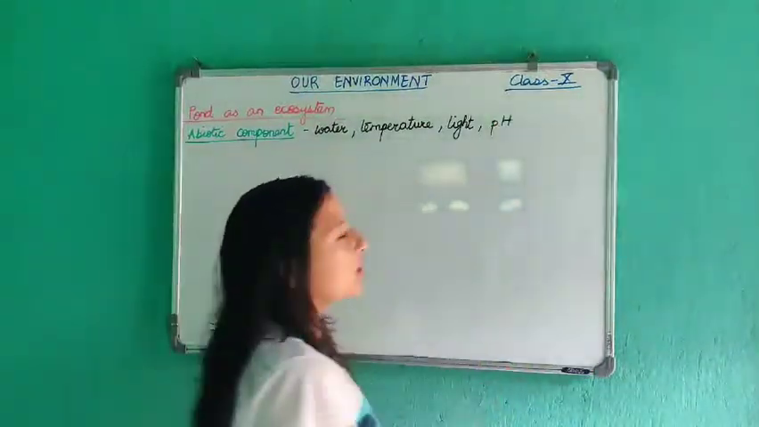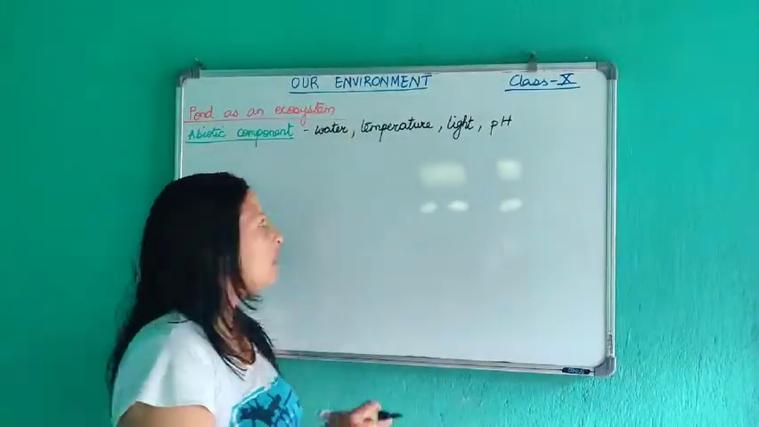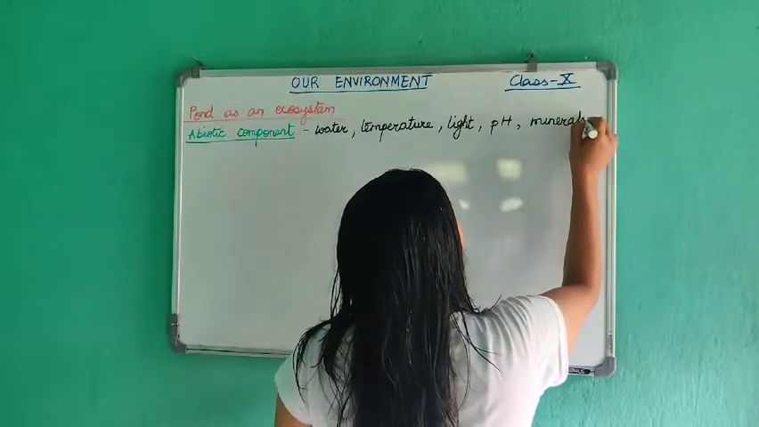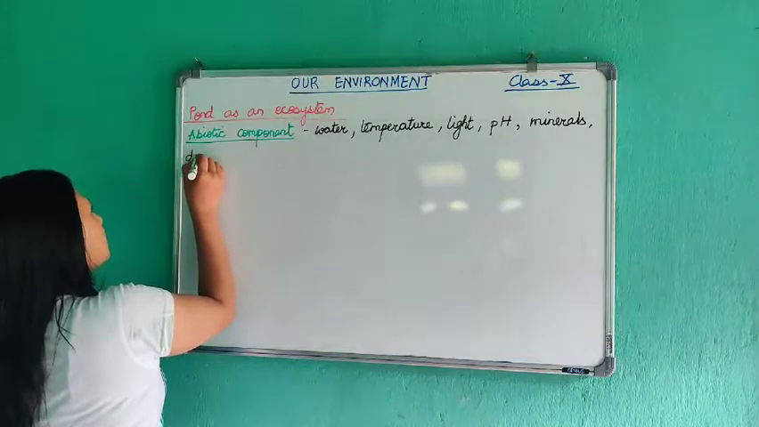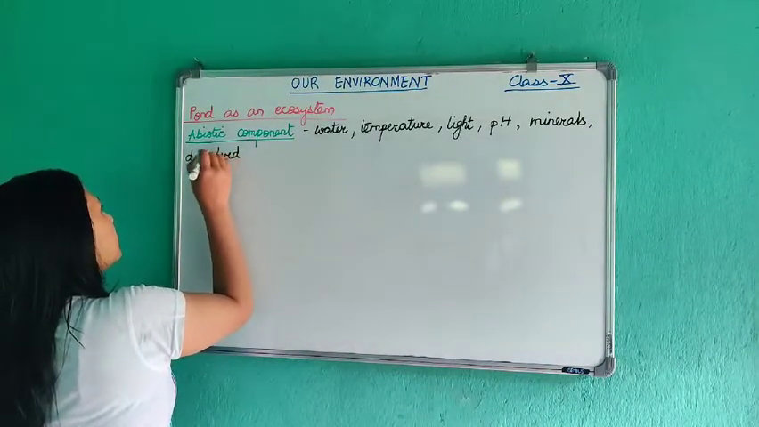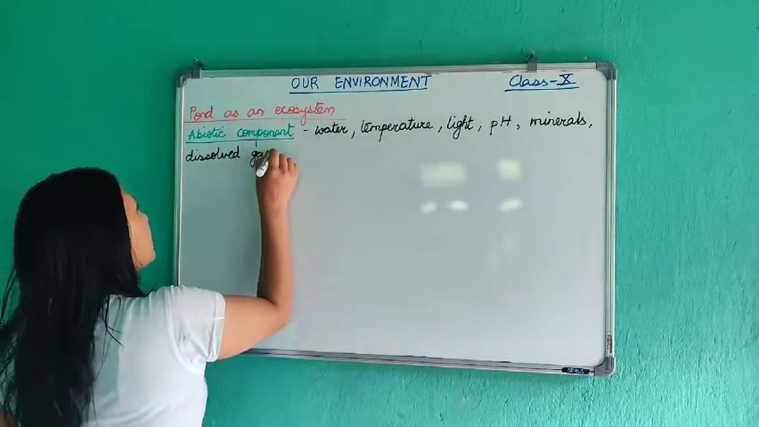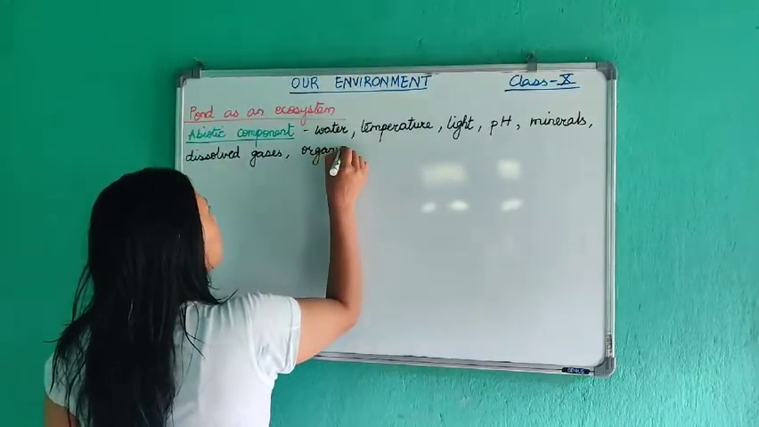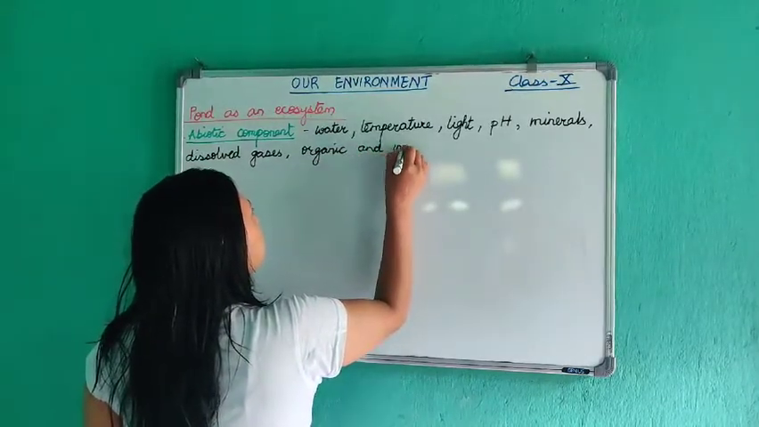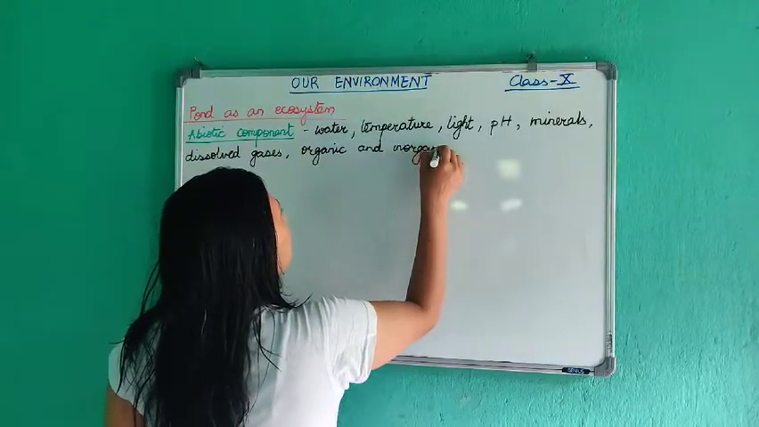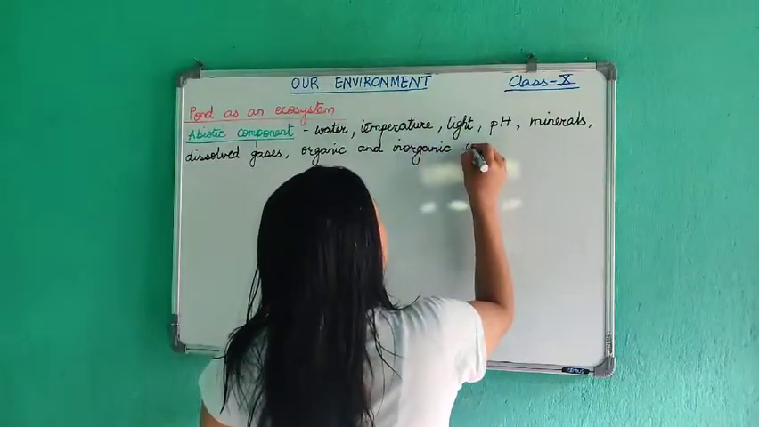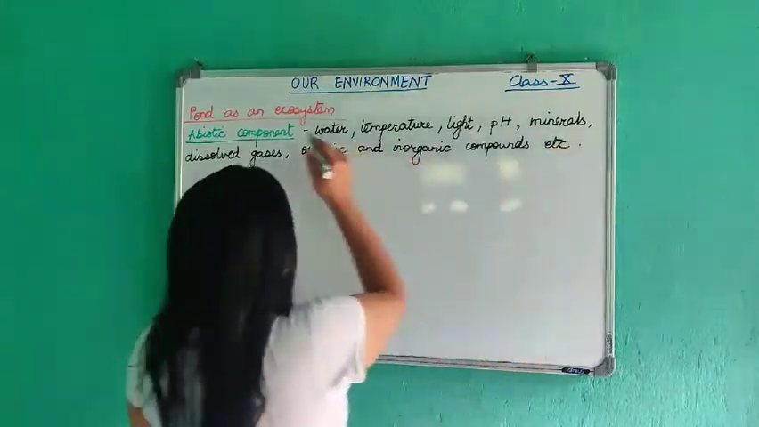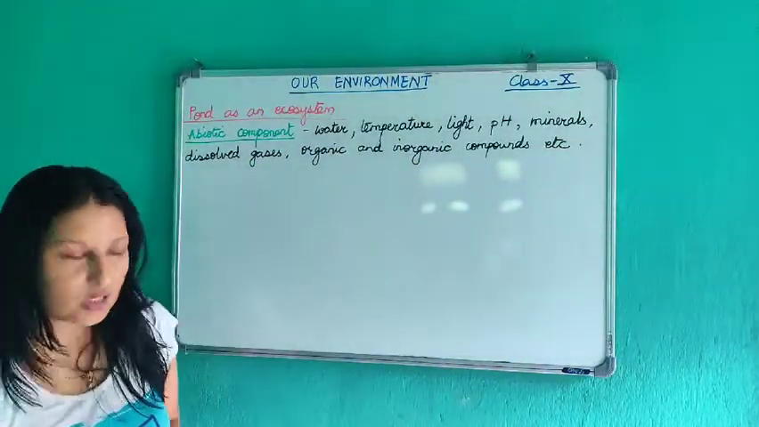Then comes pH, right? We've already studied about pH in detail, right? So pH too. Then there can be minerals in water. There can be dissolved gases like oxygen and carbon dioxide dissolved in water. So dissolved gases, and there can be organic and inorganic compounds. So these are the abiotic components that are present in the ecosystem.